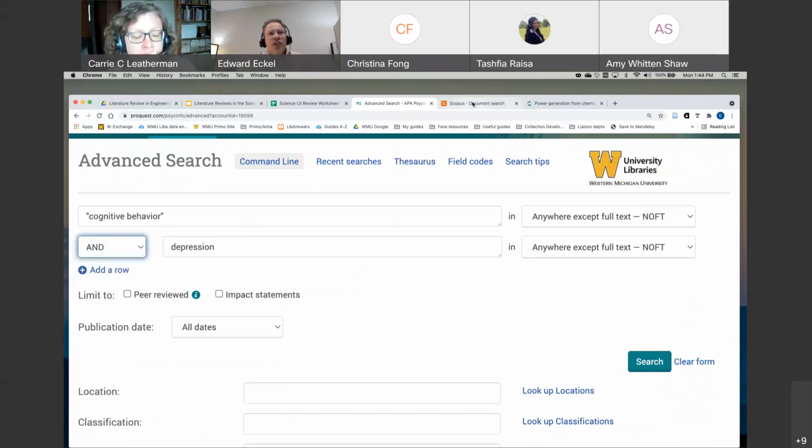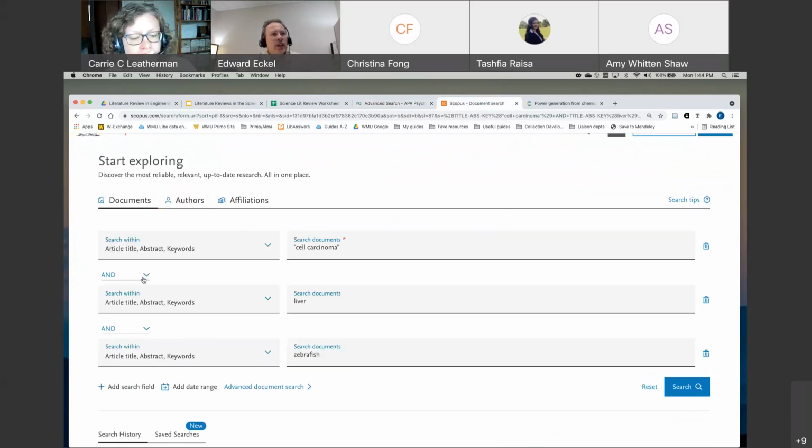So you'll notice that in PsycInfo, and, or, and not show up here. And also in Scopus, and, or, and Scopus calls it and not, but basically this is and, or, and not. And most databases have them in this kind of order.